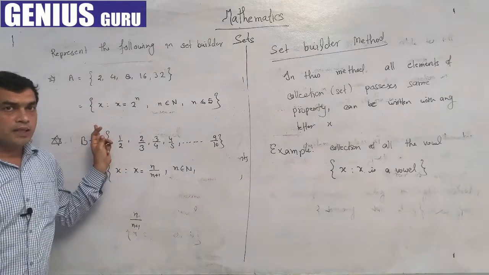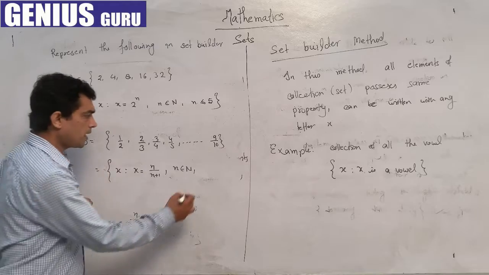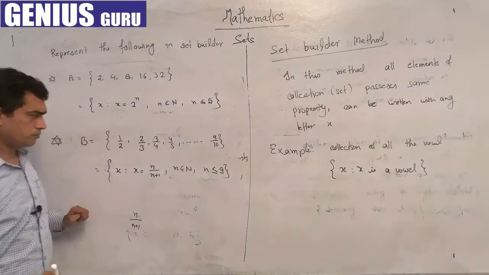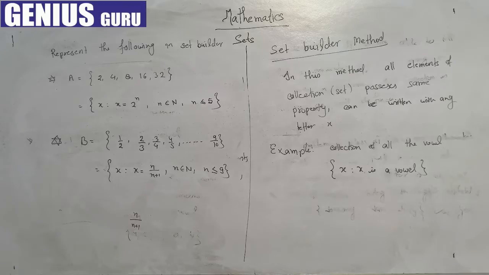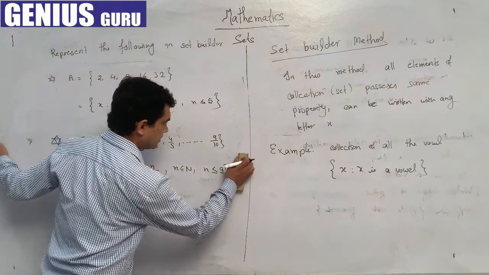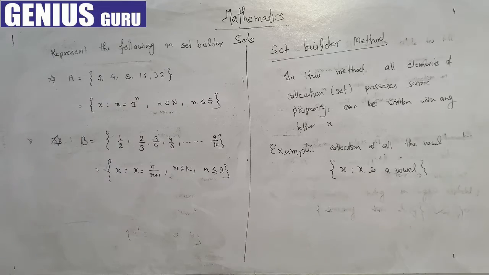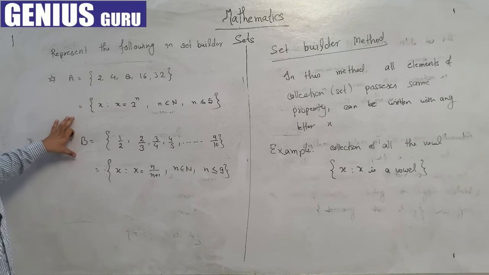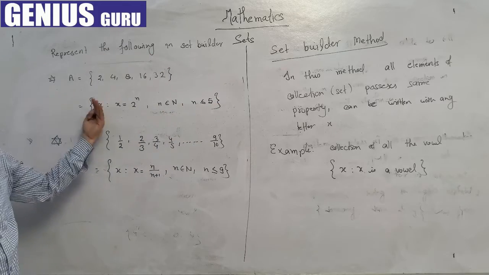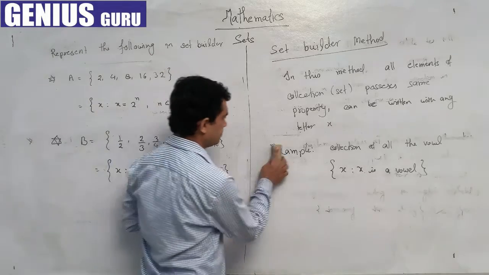As natural numbers start with 1, n is less than or equal to 9. Okay, now we can take 2 examples given in set builder form and write them in the roster method.